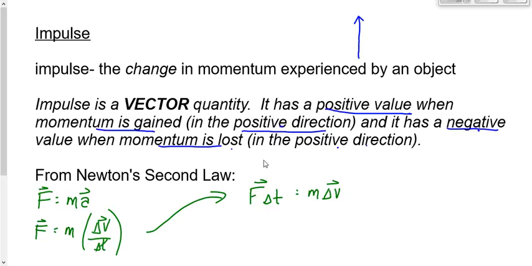Good. I'm putting this in a different color for a reason that you'll see in just a moment. Okay. Delta p, or the impulse, the change in momentum, is equal to m times delta v. But look what it's also equal to, F times t. If you take a step back from that for a second, it should make sense to us. If you want to change an object's momentum,